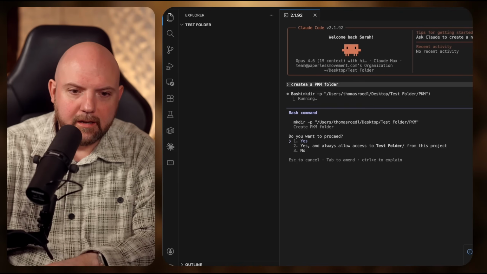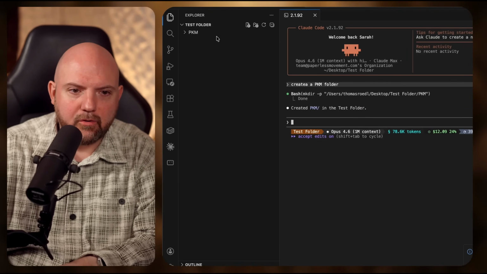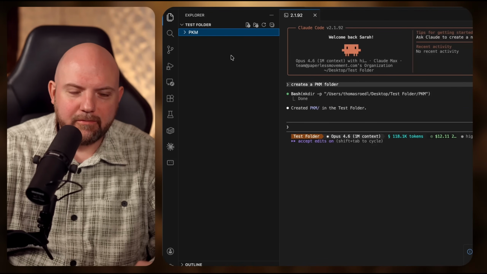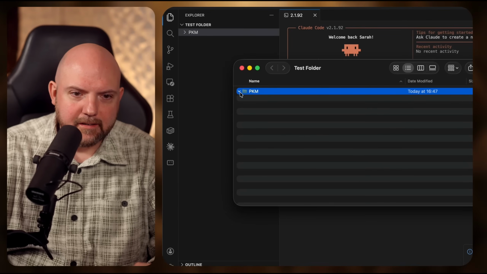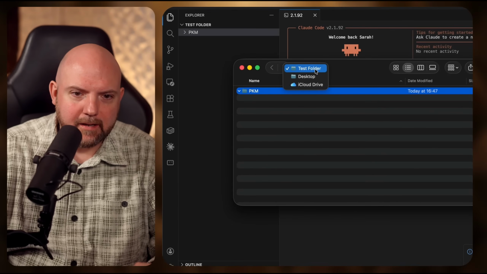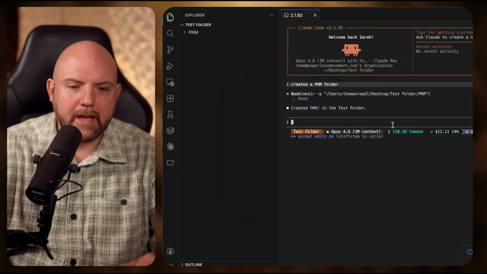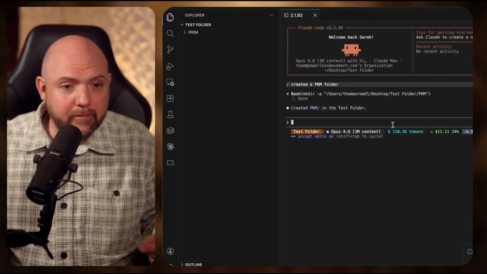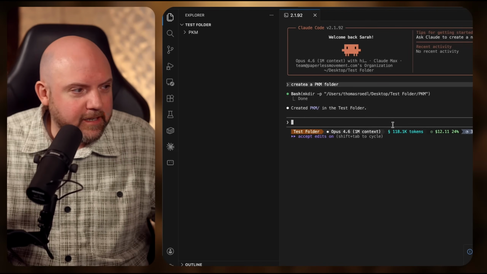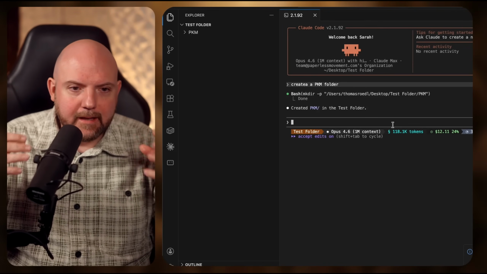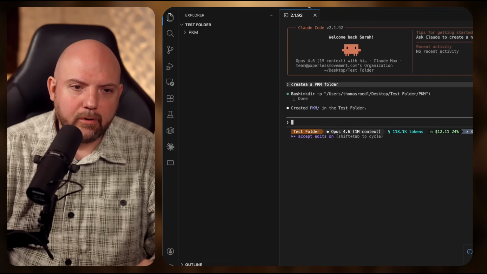You will see that here it is, okay? It created this PKM folder. So if we open this in the Finder again, there is this PKM folder. See, we are in the test folder on desktop, and it created this PKM folder. And that's how you can work with Claude and build whatever you like with full transparency and no additional metadata that is added to your markdown files and so on.